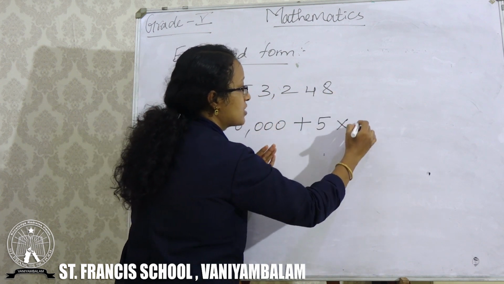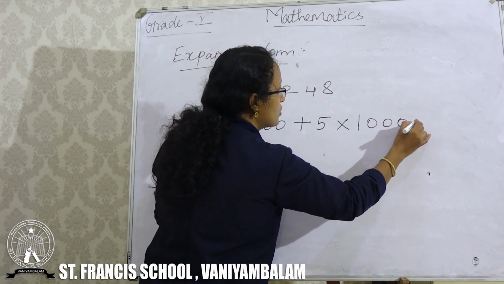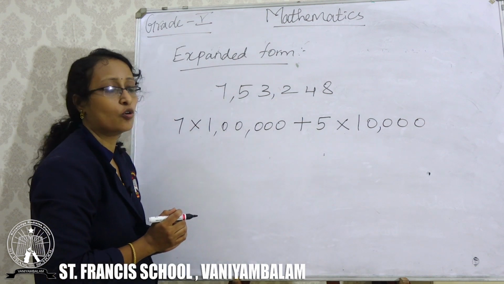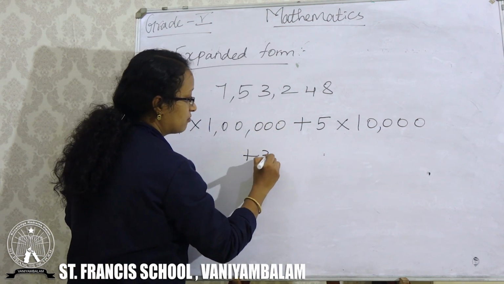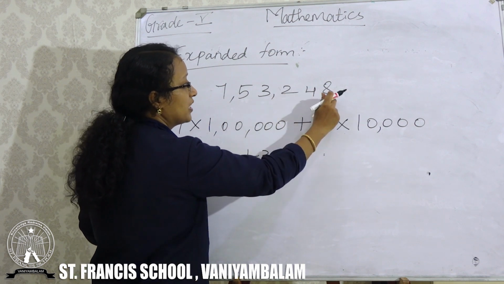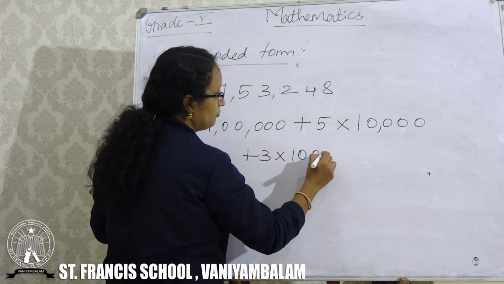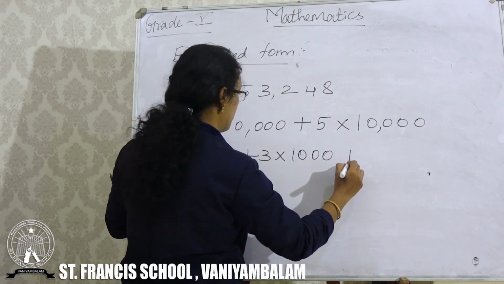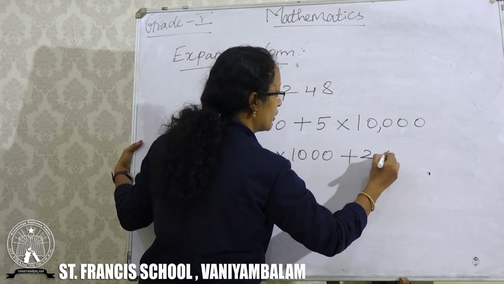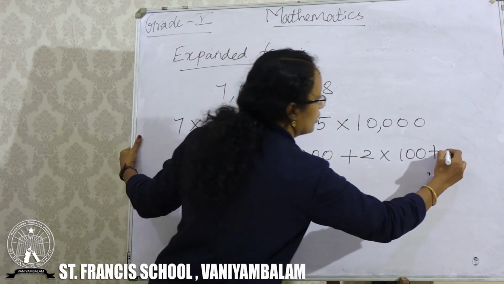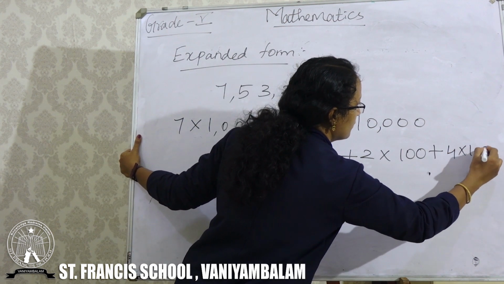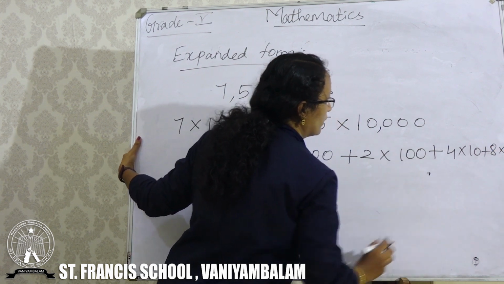You have 4 digits, so you have to put 4 zeros and place the comma. Next, plus, what is the next digit? 3. 3 into, how many digits are there? Plus 2 into 100 plus 4 into 10 plus 8 into 1.